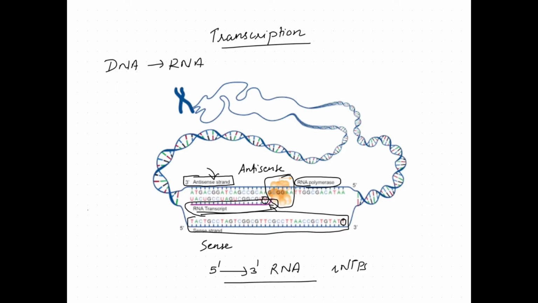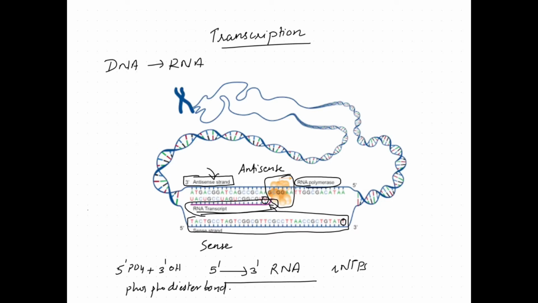The chemical reaction catalyzed by RNA polymerase is similar to that of DNA polymerase. We have already seen DNA polymerase, which makes copies of DNA. The 5' phosphate end and 3' OH end form a phosphodiester bond.